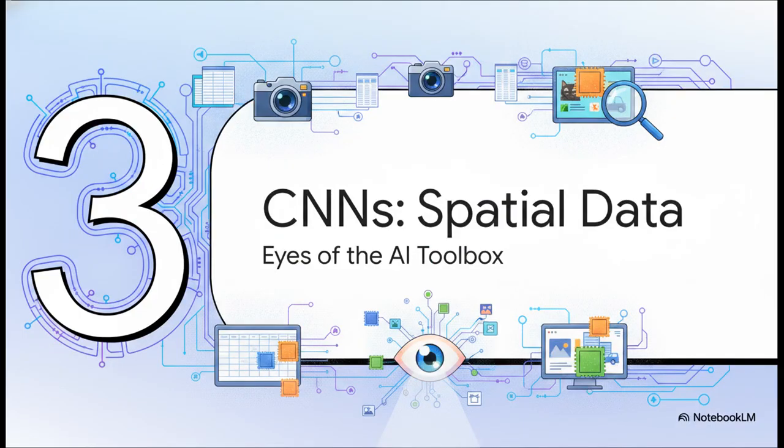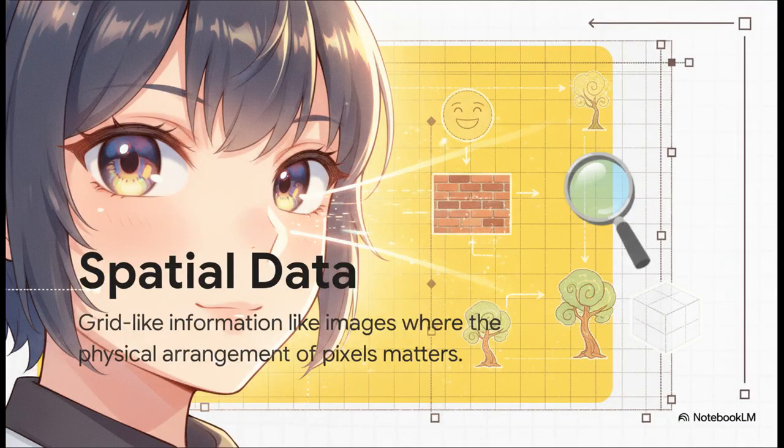Section 3. CNNs, seeing spatial data, the eyes of the AI toolbox. Okay, moving on to CNNs. These are built specifically to handle what we call spatial data. Let's drop the jargon again. Spatial data is really just grid-like information where the physical layout actually matters. Think of a digital photograph. An image is just a grid of pixels, right? And the physical arrangement of those pixels is what actually creates an edge or a texture or a human face. That is exactly the kind of input these visual eyes are built to analyze.